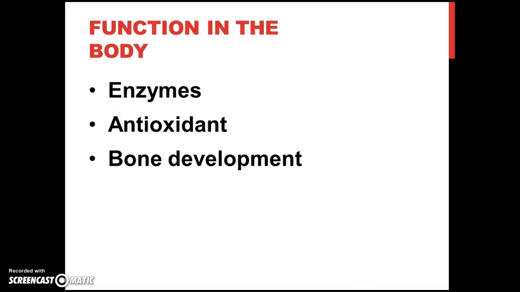Function in the body. Manganese is a constituent, or being a part, of multiple enzymes, while also being an activator of many other enzymes. Manganese superoxide dismutase is the principal antioxidant enzyme in the mitochondria. Because mitochondria consume over 90% of the oxygen used by cells, they are especially vulnerable to oxidative stress.